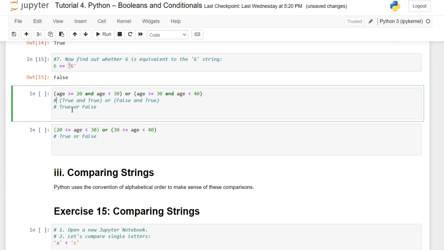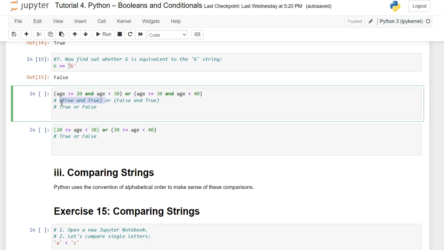First, let me assign the Boolean value of each operand, then we apply the logical operator. Age is greater than or equal to 20: yes, it's true. Age is less than 30: yes, it's true. Age is greater than or equal to 30: no, it is not, false. And age is less than 40: yes, it's true. Now we have one more set of parentheses to evaluate.